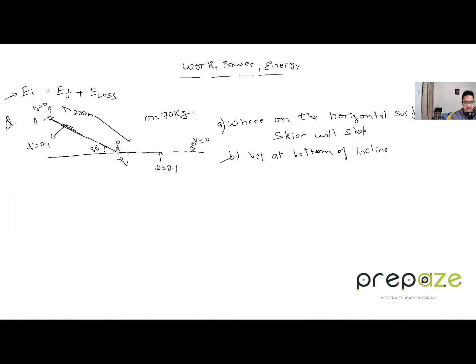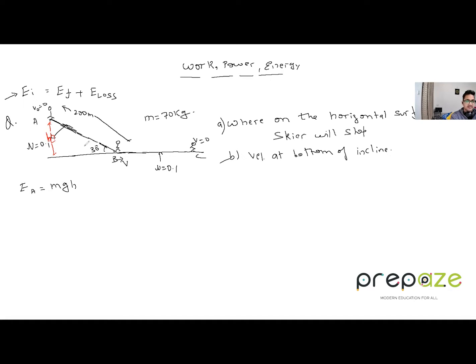Let me mark the points again: A, this is B, and this is C. So what is happening now when the person, this is something similar to what we did earlier also, right? There is a skier which is at top. Now there is 200 meters given to us. Okay. Now what is the initial energy? The initial energy of the skier, that is energy at A, is what? M into G into H. This is the height H which we need to find out.